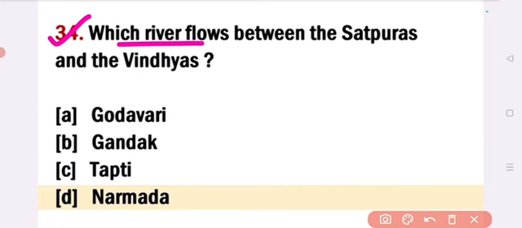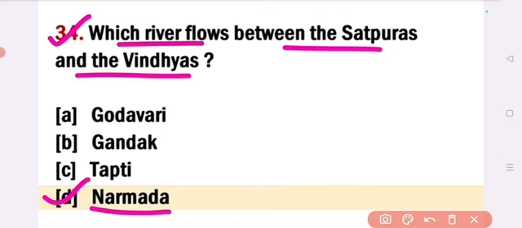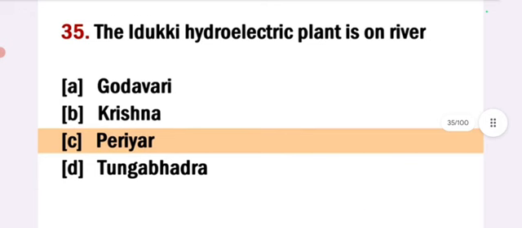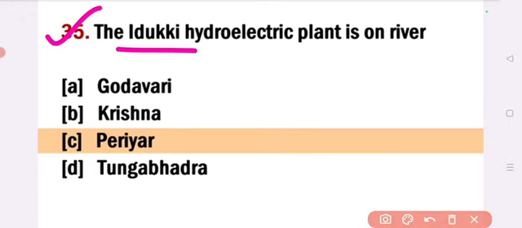Which river flows between the Satpuras and Bindhas? Answer option D, Narmada. Answer Narmada. Next. The Idukki hydroelectric plant is on river. Answer option C, Periyar. The Idukki hydroelectric plant is on the river Periyar. Next.